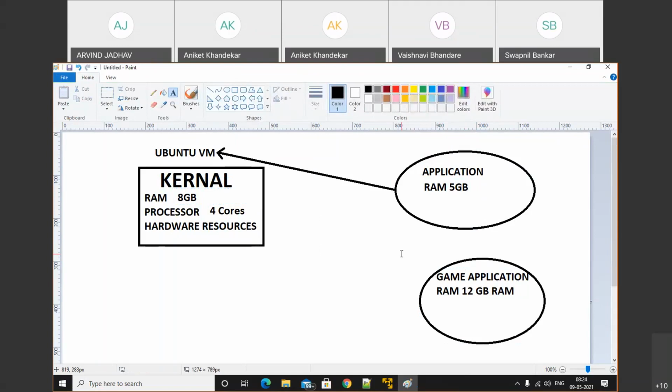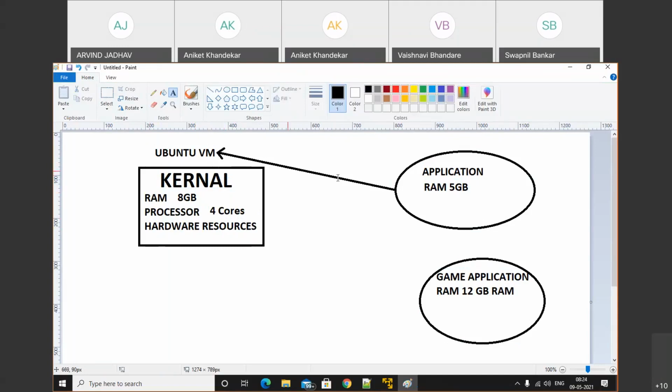Okay. See, this one is the Ubuntu VM, Ubuntu virtual machine. In that we have some resources. These are the three important resources: random access memory, processor, and hardware resources, for example camera and that kind of stuff.